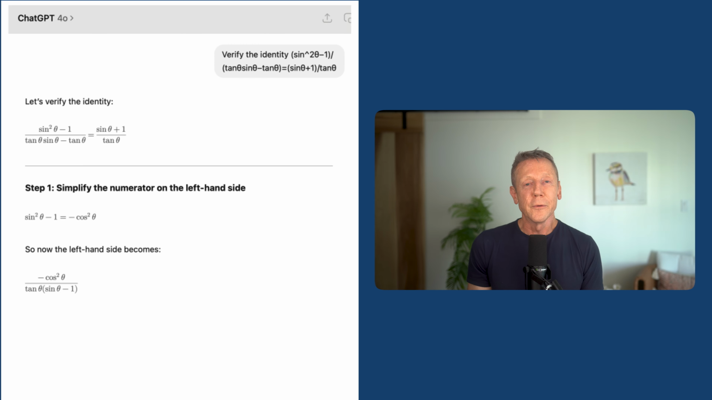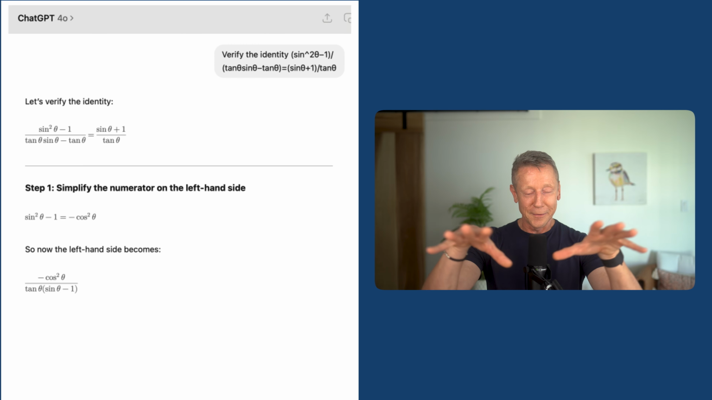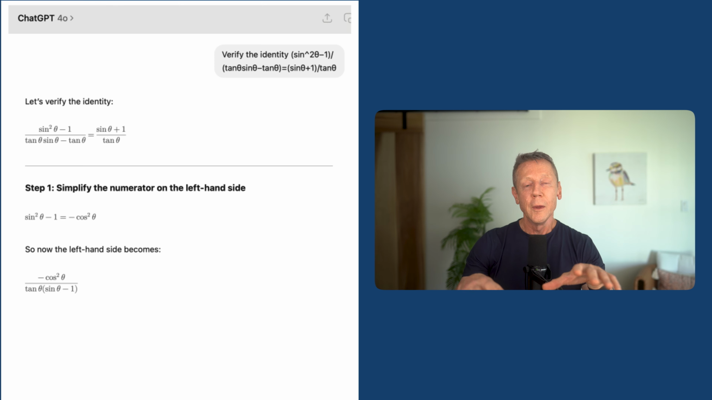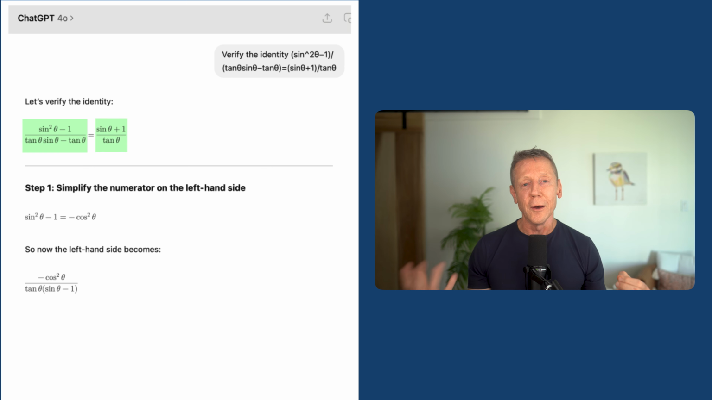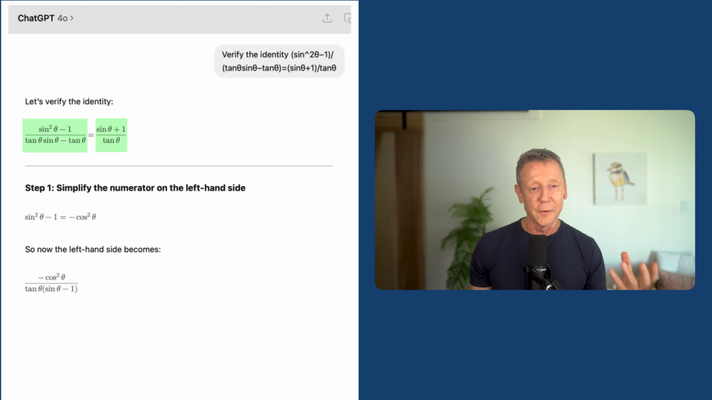My feeling is this. Let's pause for a moment. Let's just take a look at this original identity. The most fundamental idea behind verifying this is you want one side to look like the other side. That's it. That's what you're trying to do. I want the left side to look like the right side. So let's look at the left side.